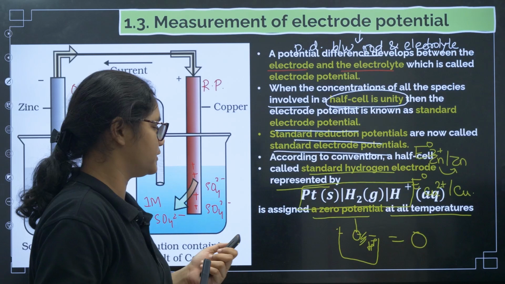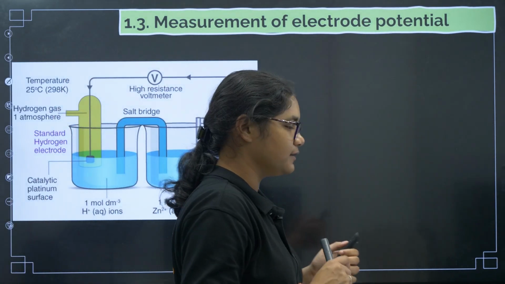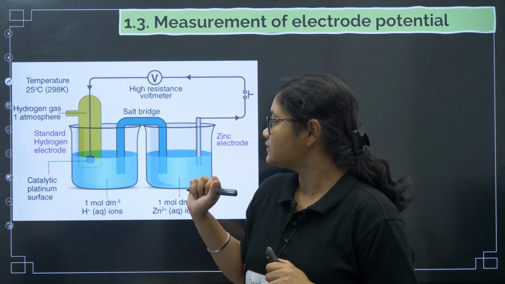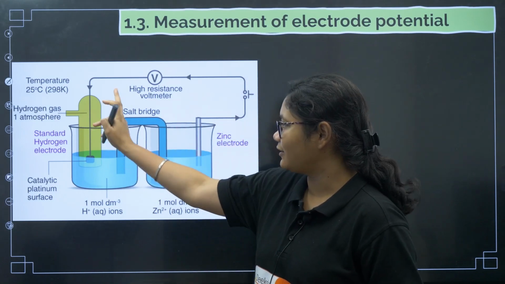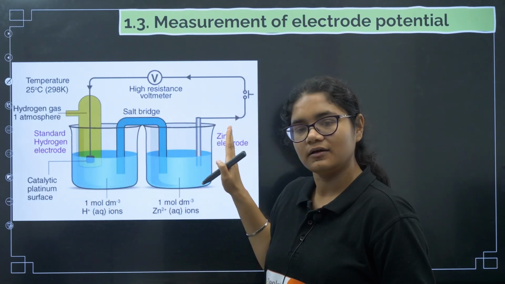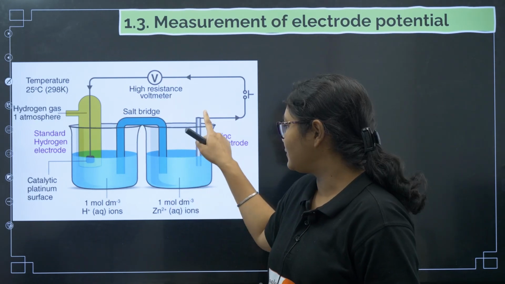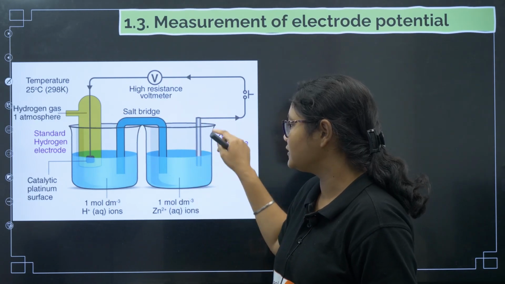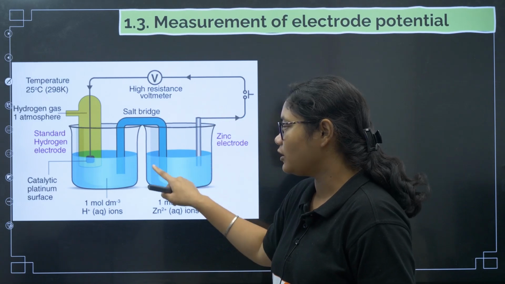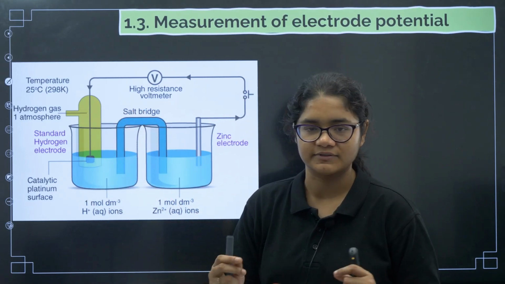Now let's move further. This is how we measure the electrode potential. On one side you take the hydrogen electrode and on the other side you take the rod whose potential you want to measure. For example, I want to measure the zinc electrode potential, so I dip a zinc rod in a salt of zinc, then the hydrogen electrode and the hydrogen solution.